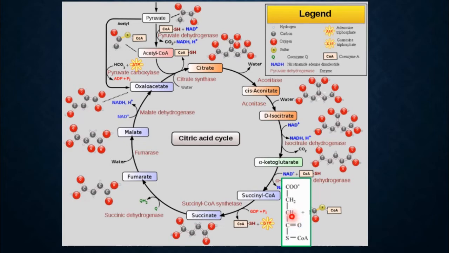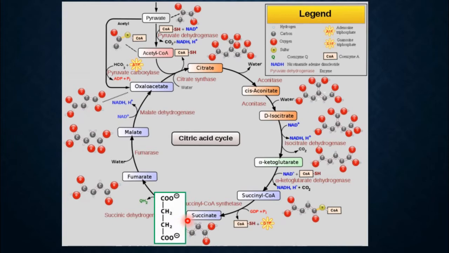You will see the number of carbon atoms getting reduced now. This molecule is called succinyl-CoA because of the presence of coenzyme A. Here one more NADH2 is formed, and the enzyme catalyzing this reaction is alpha ketoglutarate dehydrogenase. It means that the reaction is a dehydrogenation reaction. So this succinyl-CoA gets converted into a 4-carbon compound called succinate.